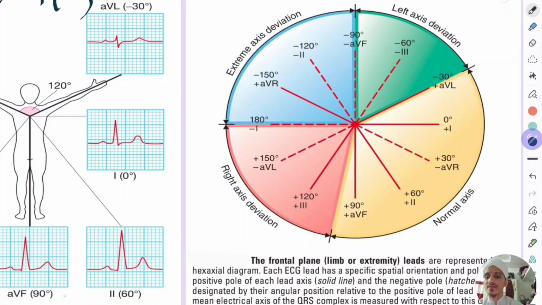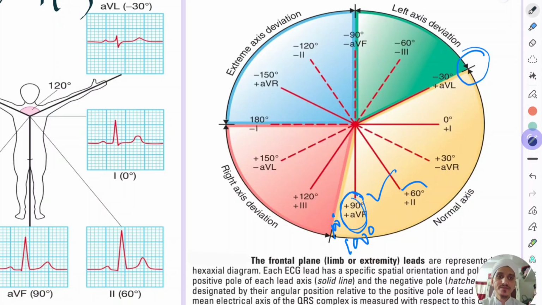This is helpful to know the cardiac electrical axis, because the cardiac electrical axis changes in some conditions like left bundle branch block, right bundle branch block, or hypertrophy, or in some infarction. So that's why axis deviation is an important thing. By remembering this chart we can derive the axis, and we have other common methods by which also we can derive the axis. So the normal axis is from 90 degree, or some books say 100 degree, to minus 30 degree.